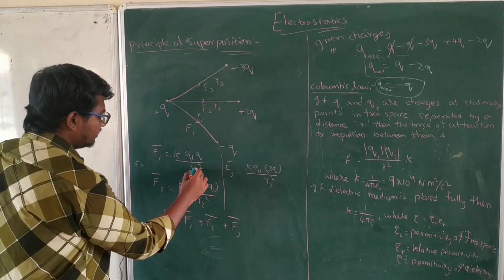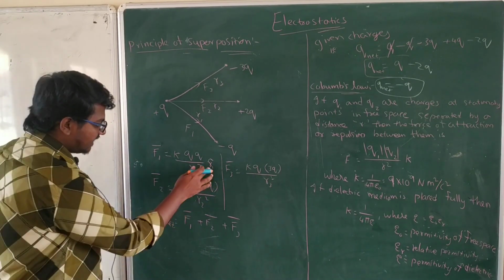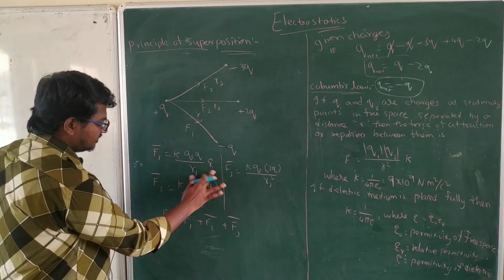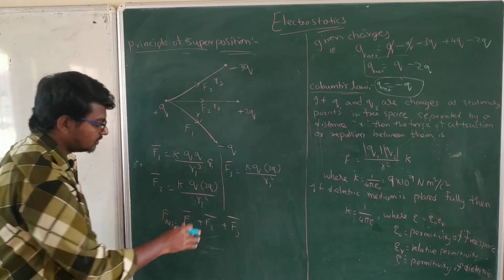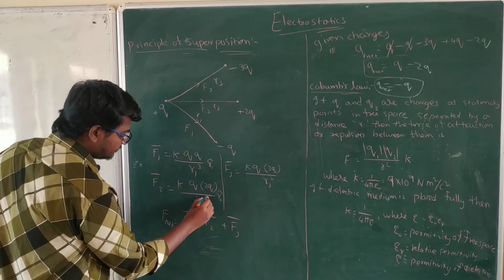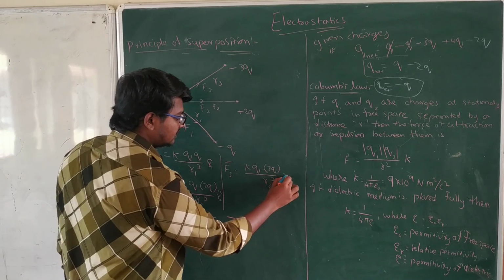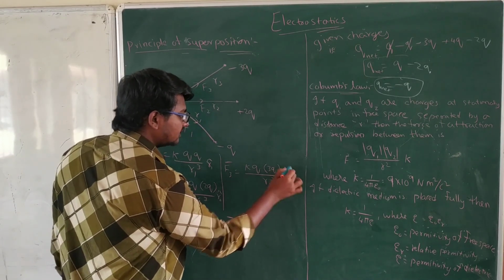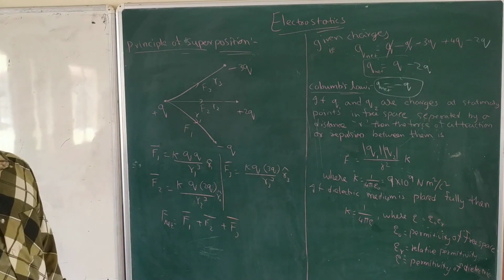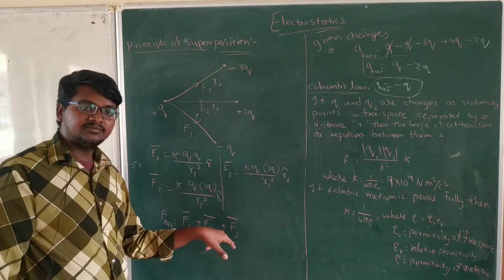For example here, R1 cap we will keep. As you are mentioning R1 here, it will become R1 cube. And here R2 cap, that's why it will be R2 cube. Here R3 cube and R3 cap. These are all position vectors simply. As position vectors, if you mention them here directly, you can add them in this manner.